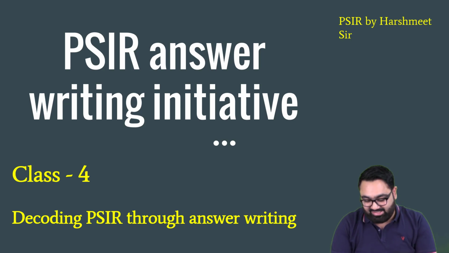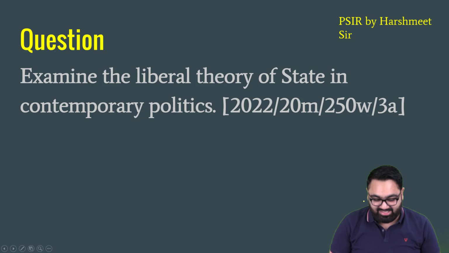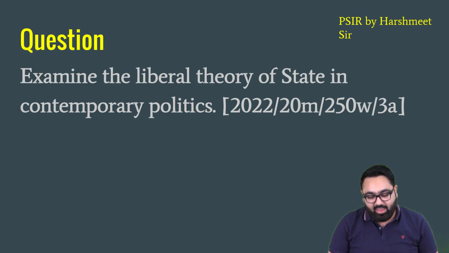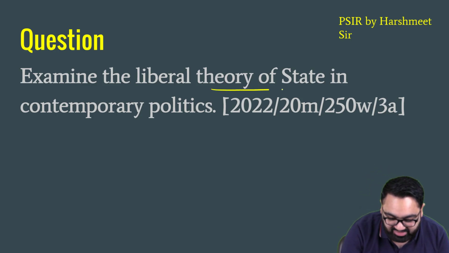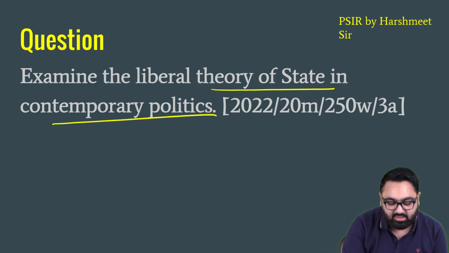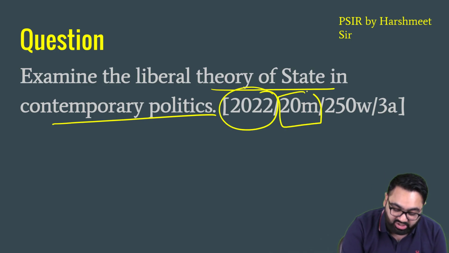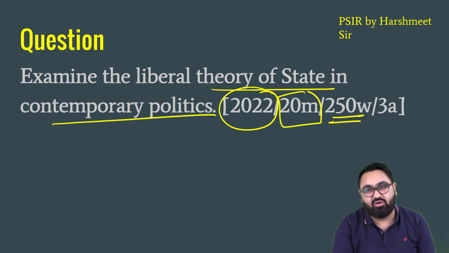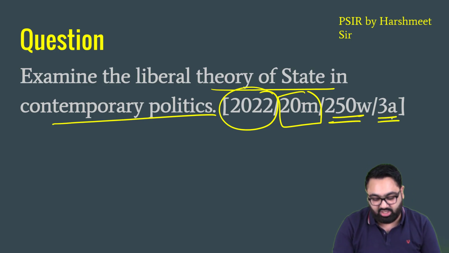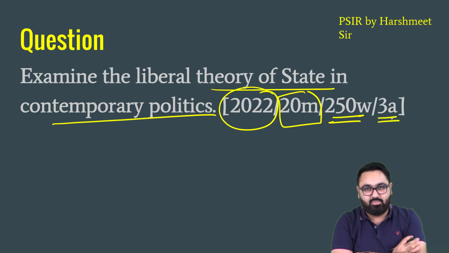Let's see what is the previous year question that we will be discussing today along with the topic. I have taken a question from paper 1 part A. The topic name is Theories of State, and this is the question. Examine the liberal theory of state in contemporary politics. Asked in 2022, it's a 20-mark question. 250 words is the word limit and 3A is the question number in this paper.